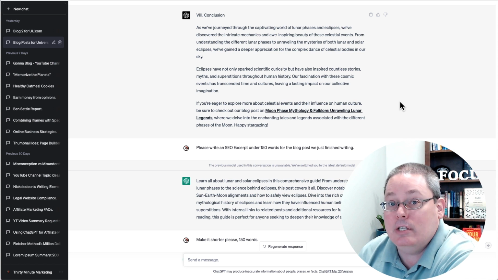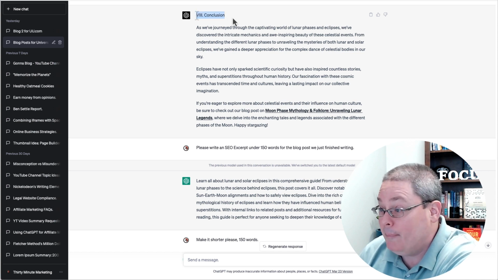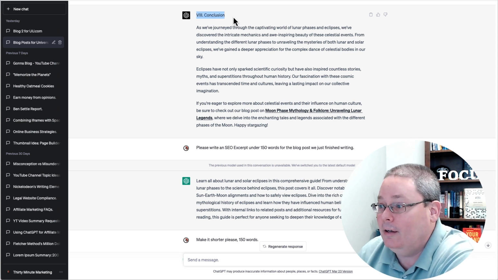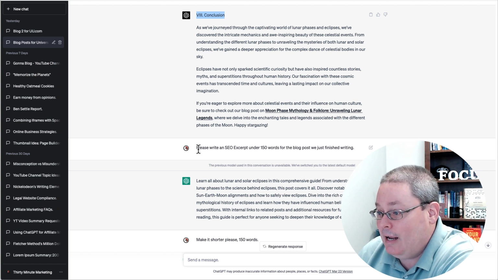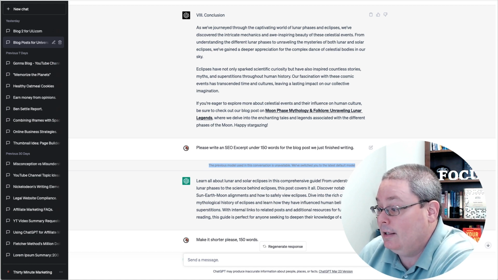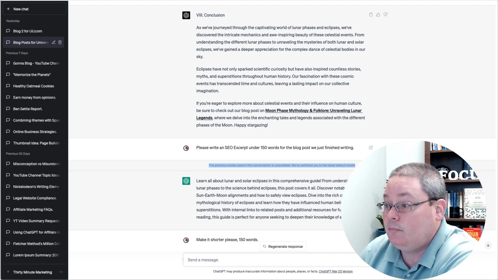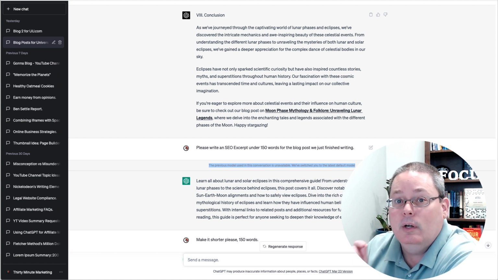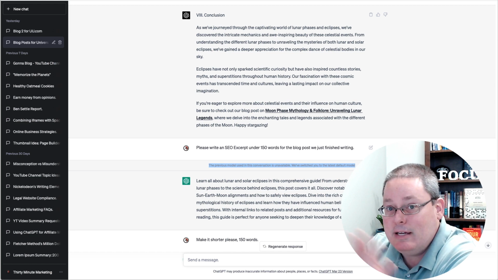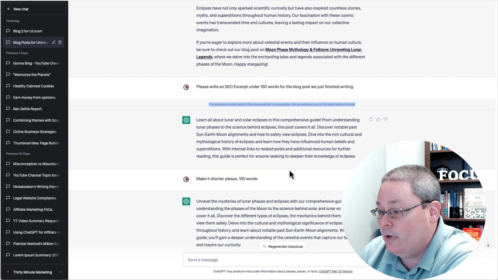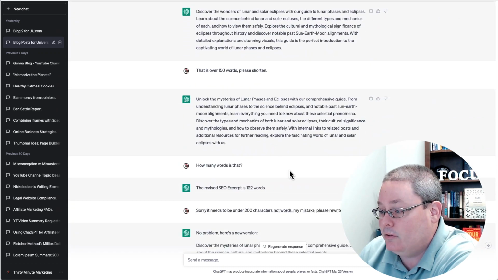I did have a ChatGPT issue. I was bumping along, going along quite well, wrote a conclusion, and then I went to write the excerpt, and you can see that I had to switch. It says the previous model in this conversation is unavailable. We switched you to the latest default model. I was using GPT-4. GPT-4 does have limitations even inside of a paid GPT Plus account. It switched me over to 3, and I was like, okay, that's cool.